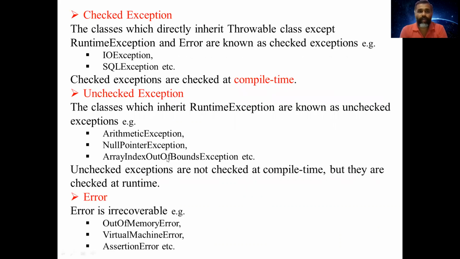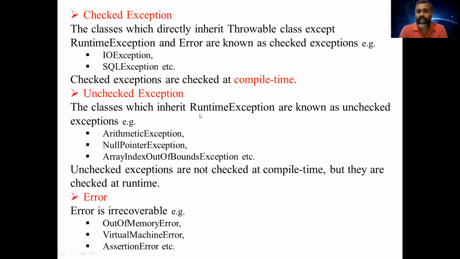Checked exception. The classes which directly inherit the Throwable class, except RuntimeException and Error, are known as checked exceptions. These are the exceptions which are checked during compile time itself. So during the compilation itself, it identifies the exceptions in the program. For example, IOException, SQLException, etc. Unchecked exceptions.